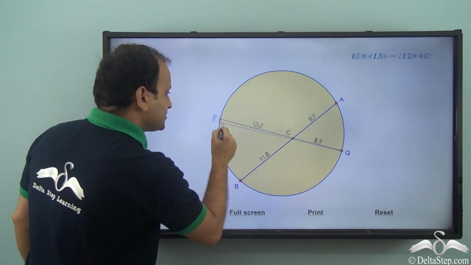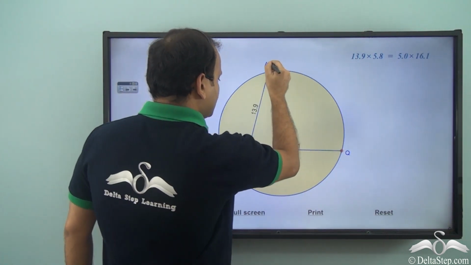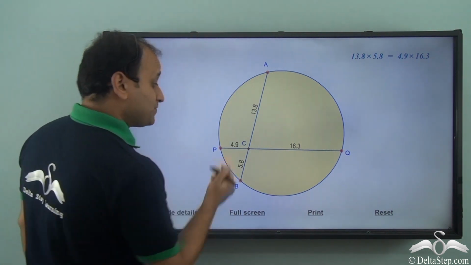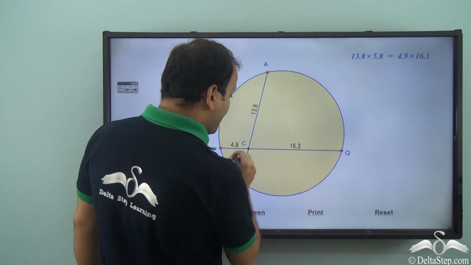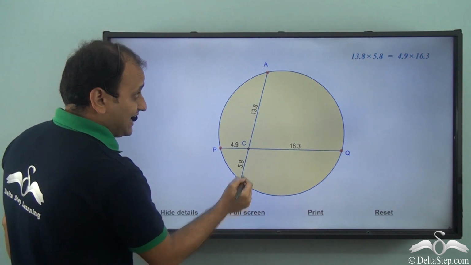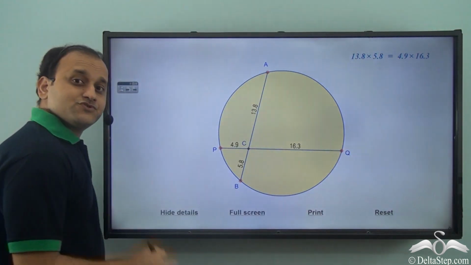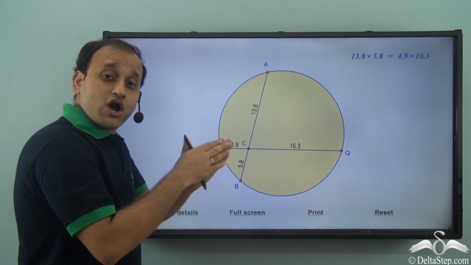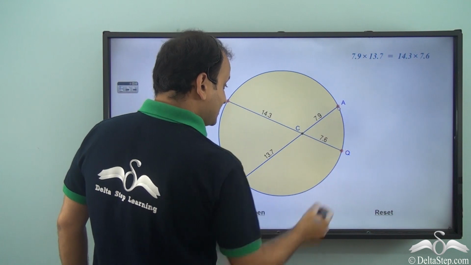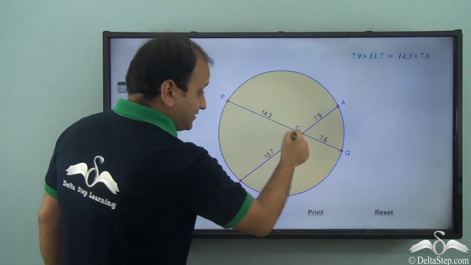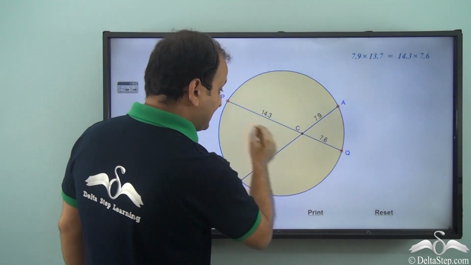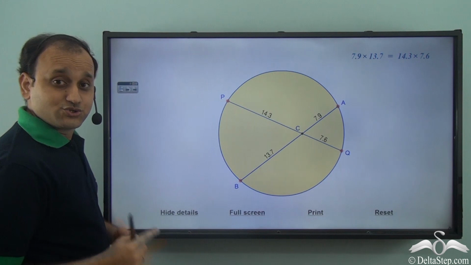Now if I change the position, the lengths of the segments have changed, but still, if you multiply 4.9 into 16.3, it will always be equal to 13.8 into 5.8. So these values will always remain constant. Wherever you place two chords in a circle, if they are intersecting internally, the product of their segments will always be equal to each other.